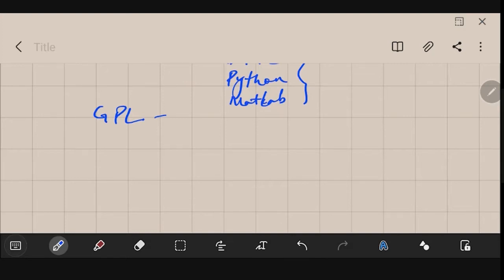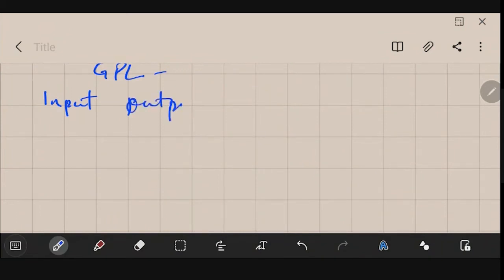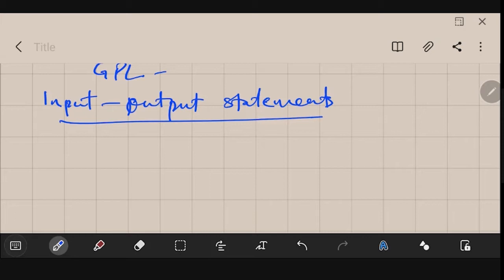Now let us go to the different kinds of input output statements, the conditional statements, the operators, and the kinds of variables or data types that are there in Python. So first are the input output statements. Obviously, these are the most important statements. You get the result and you provide the output using these statements. You could also input the data using this kind of statement.